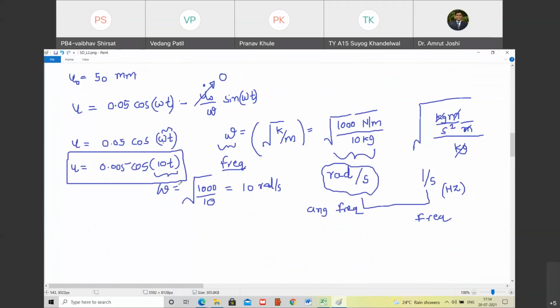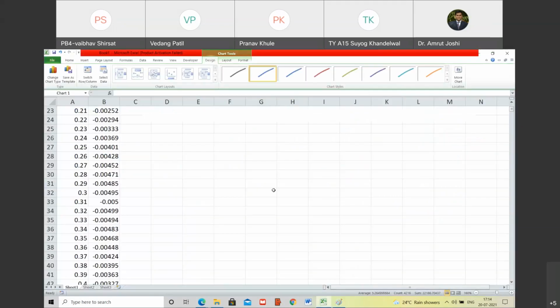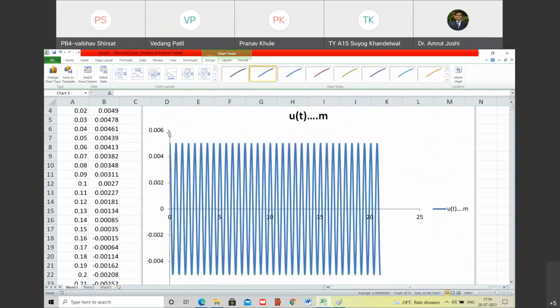Yes. So here cos theta fluctuates between plus minus 1, so the value of u will fluctuate between plus 0.005 and minus 0.005. Do you agree with me? Yes. That's what we are observing. The value fluctuates between plus 0.005 and minus 0.005. Do you agree with me? Yes. And that is the attack on my intuition, straight away attack.